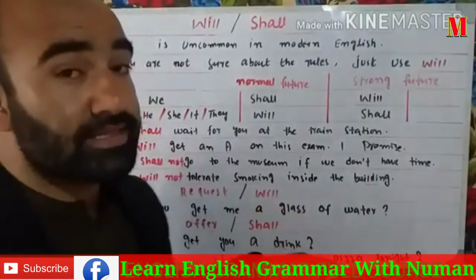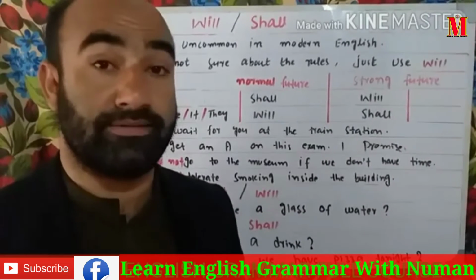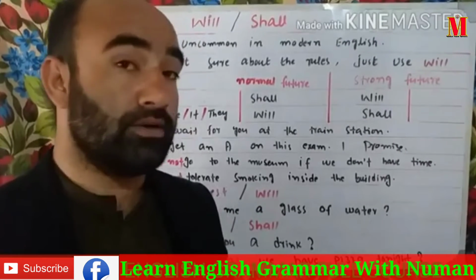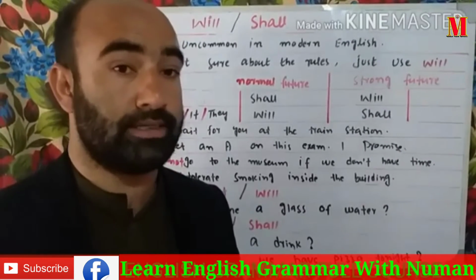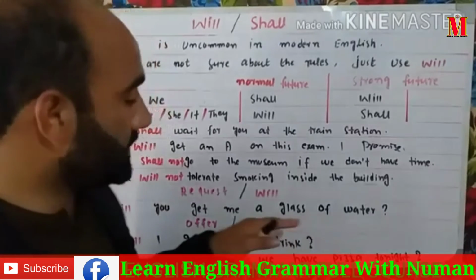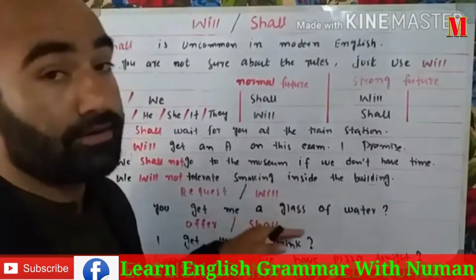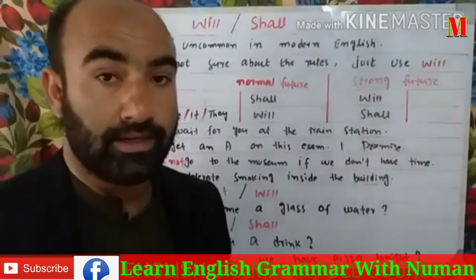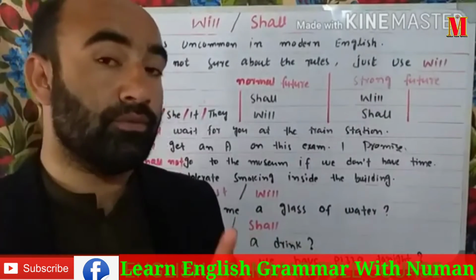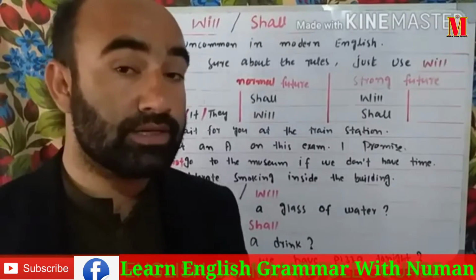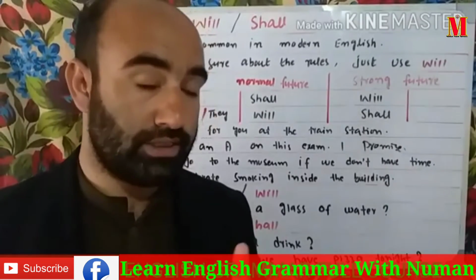So for a request, we use will instead of shall. Here is one of the most important points: we cannot use shall for a request. Only will is used for a request, not shall.